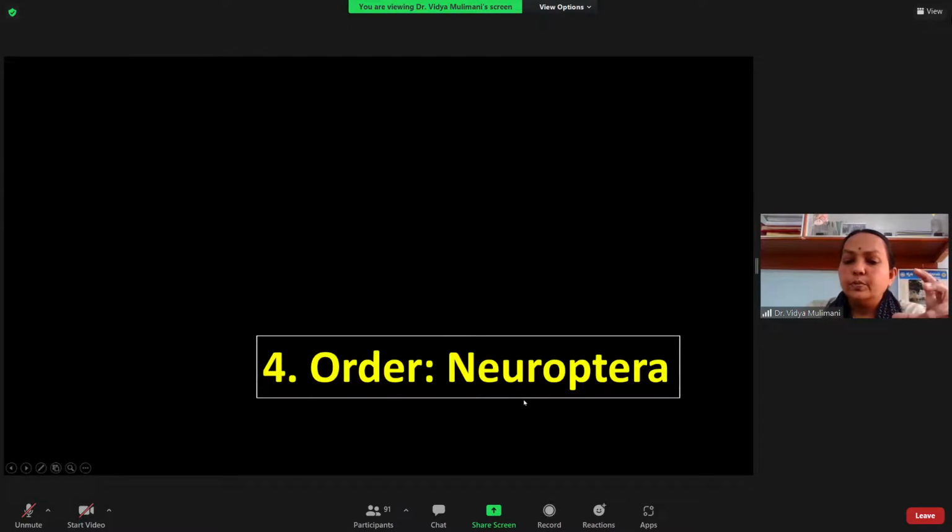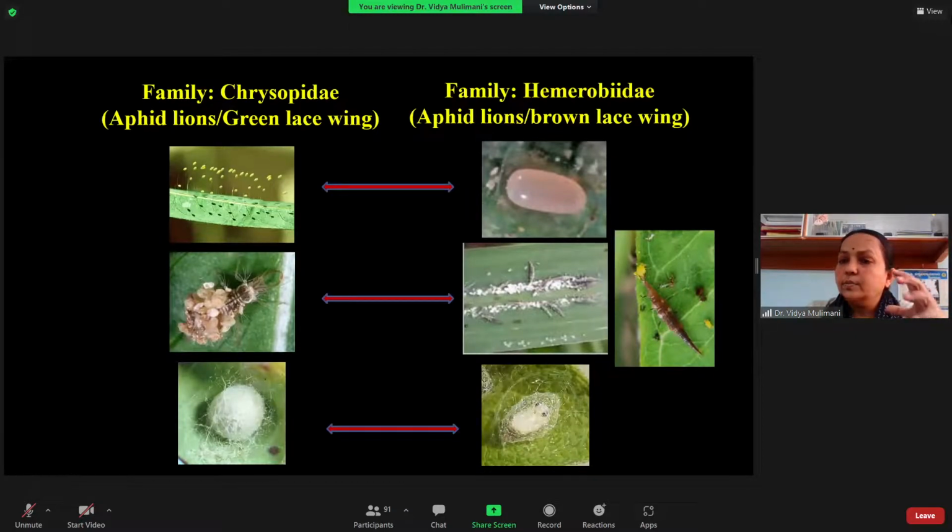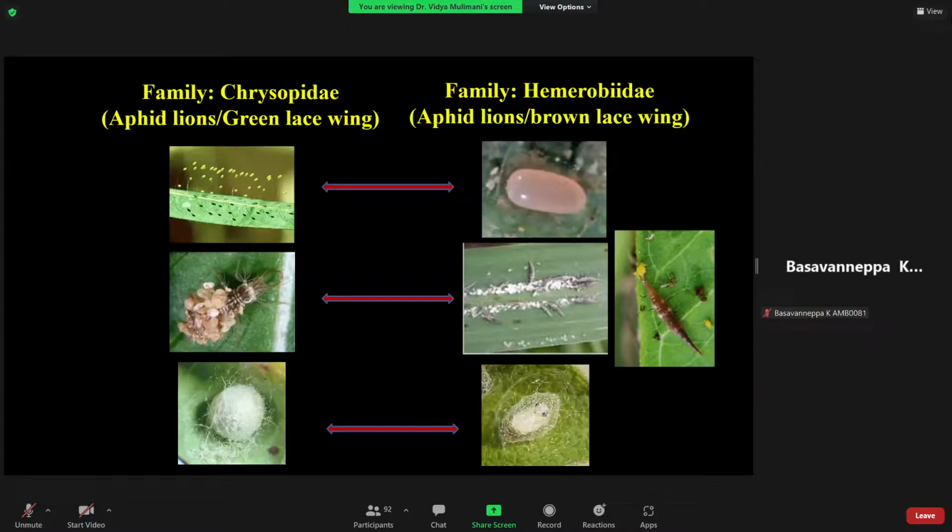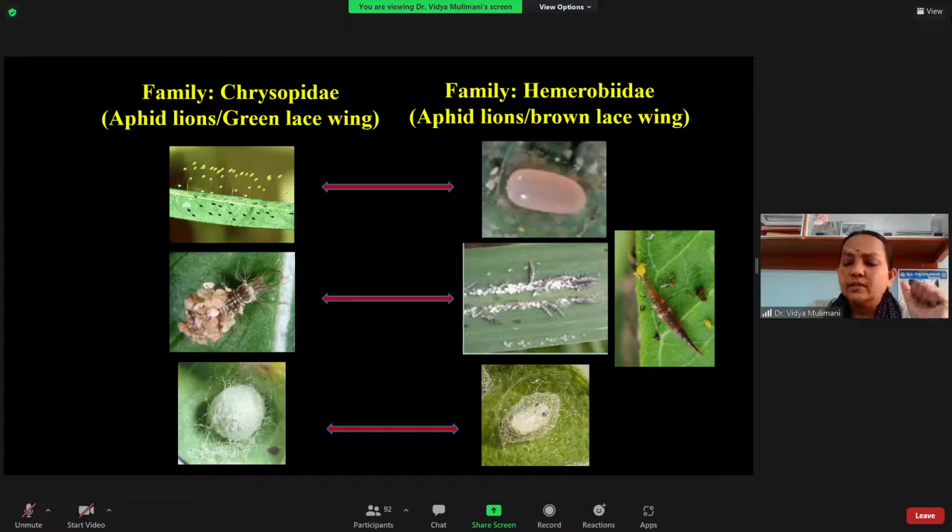First, coming to the Neuroptera. I had told you the character of the Neuroptera grub, where they have the mandibulosuctorial type of mouthparts. Under the Neuroptera, we have studied many families. One is the Chrysopidae, and next you have the Hemerobiidae, Ascalaphidae, and another is the Myrmeleontidae. And here I am including another one, the Mantispidae. Mantodea, Mantidae is different, but here I am mentioning Mantispidae. Here I am comparing 2 families because many times we get confused between the Chrysopidae and the Hemerobiidae. So here you have the first family, the Chrysopidae.